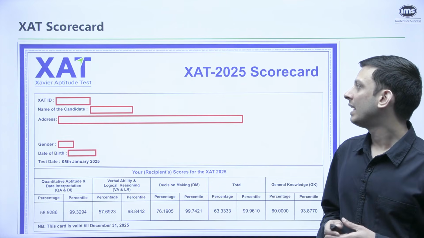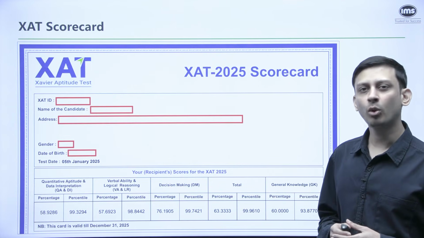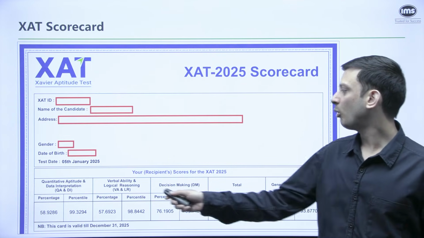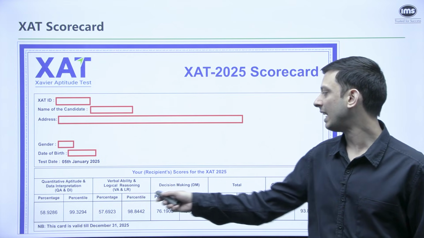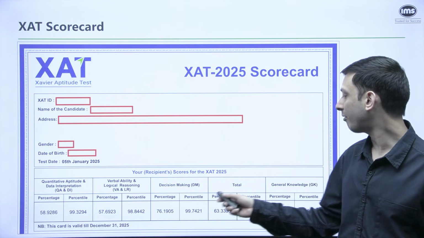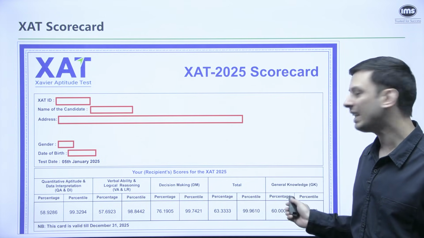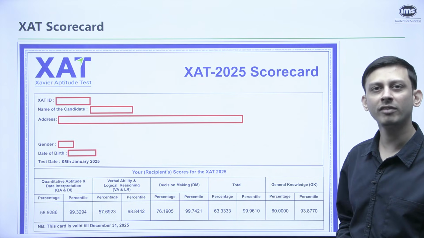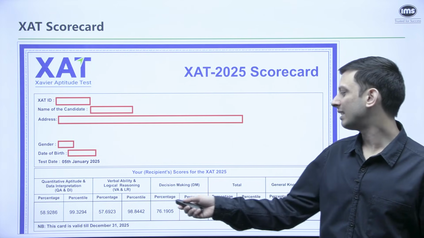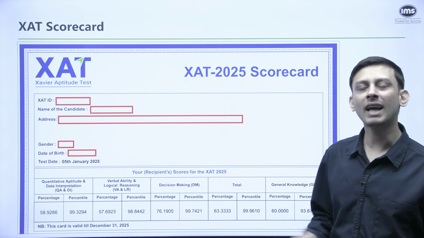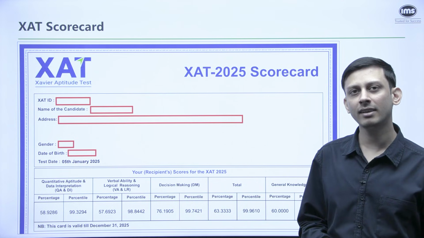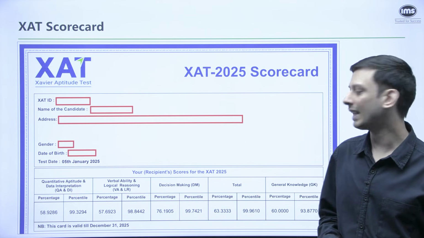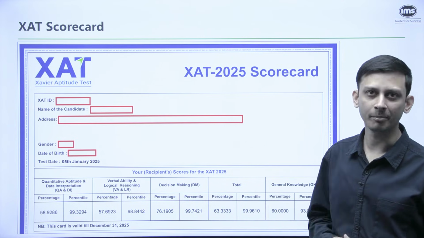Now, if we look at a sample XAT scorecard, so when we look at the 3 sections, QADI, VALR, and decision making, we can see that after that we have the total. And then GK is separate, which will not be a part of the total. So this is just a sample, just to give you an idea of what the final scorecard will look like. And more importantly, to show you that the total will not include GK.